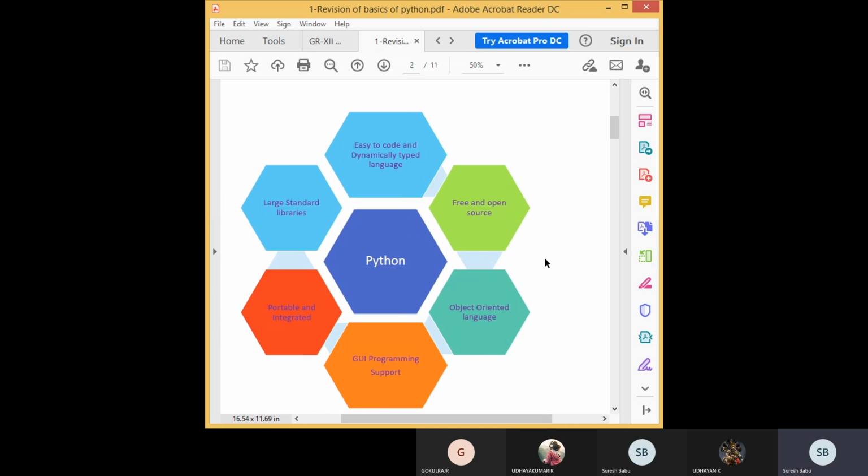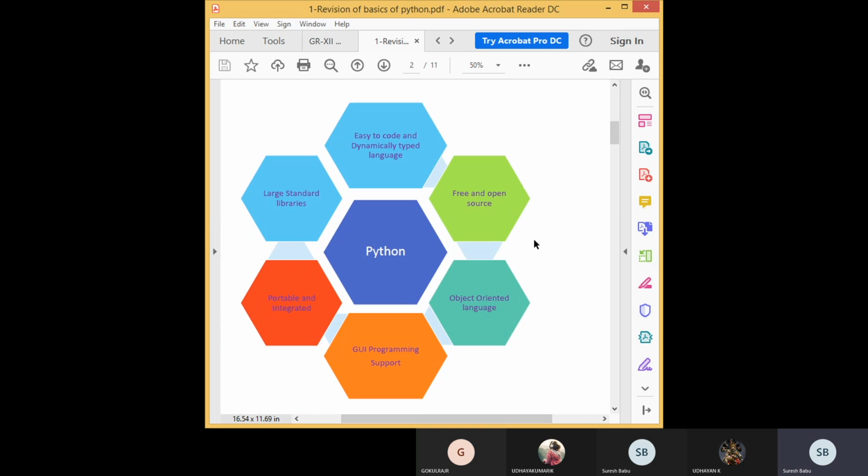So this is about fast revision. These are the features of Python: free and open source. It is an object oriented language, and it supports GUI programming. GUI means graphical user interface.